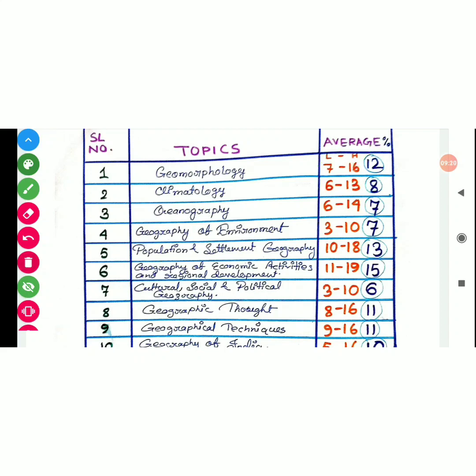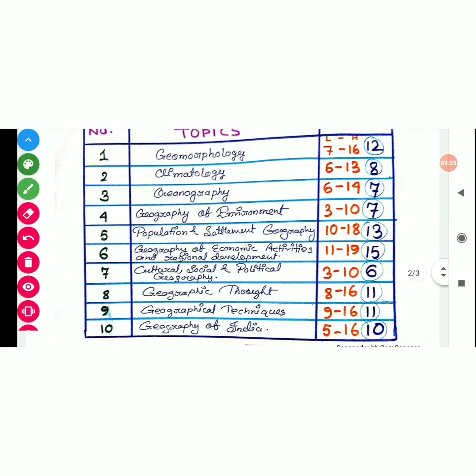So here you can see that 12 question would come from geomorphology, 8 from climatology, it is average percentage, okay. 7 from ocean, 7 from environment, population 13, 15, okay. So these are average percentages. So what is the highest average percentage?